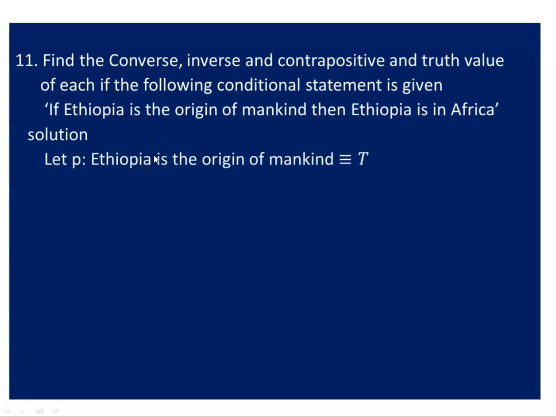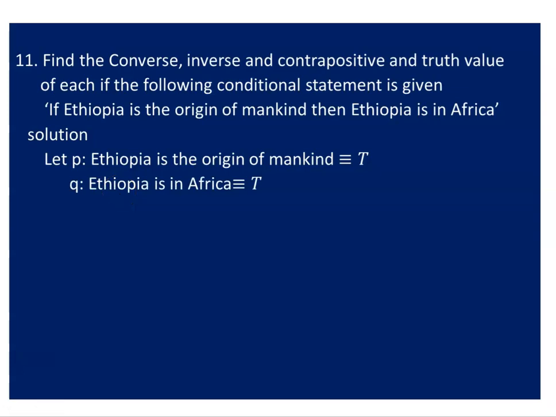So let p be the statement that says Ethiopia is the origin of mankind, and the truth value of this is true. Next, since the sentence is connected with if-then, we take Ethiopia is the origin of mankind as p, then Ethiopia is in Africa we assume as q.